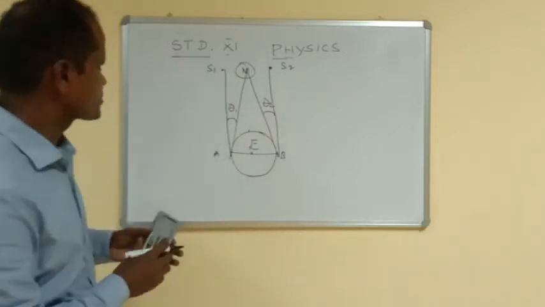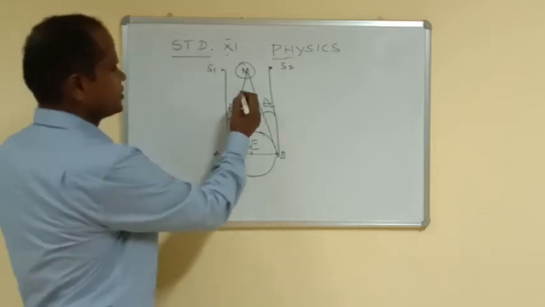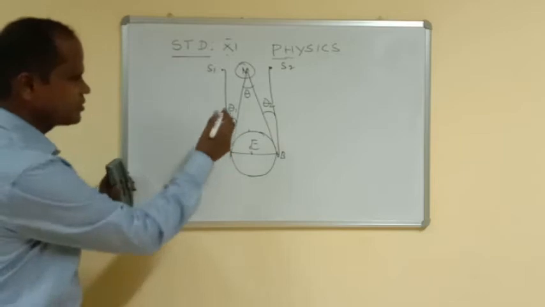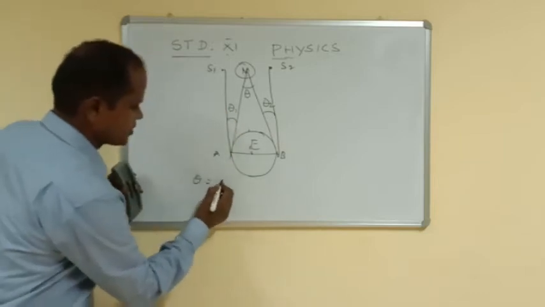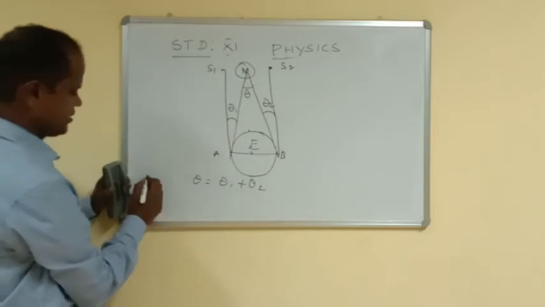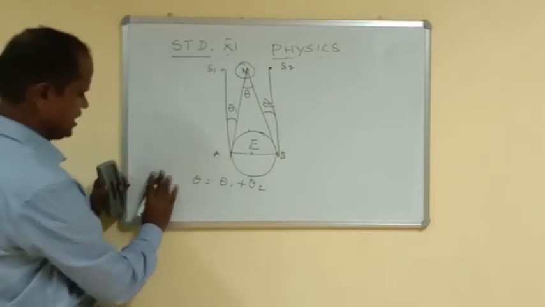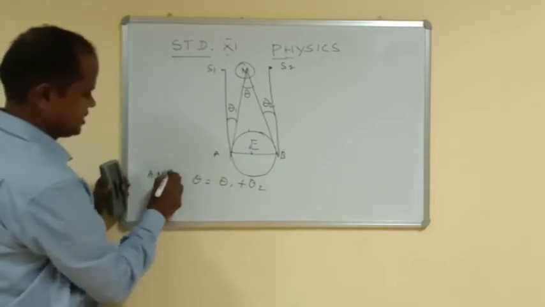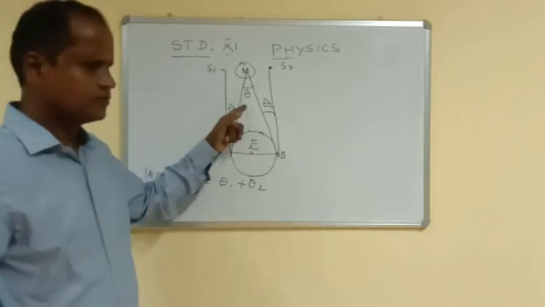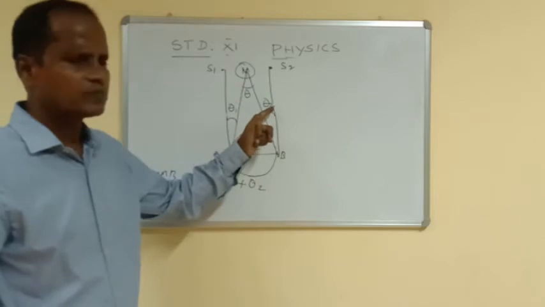Next, let this angle be theta. This theta must be equal to theta 1 plus theta 2. This is angle AMB. Angle AMB is equal to theta, which is equal to theta 1 plus theta 2.